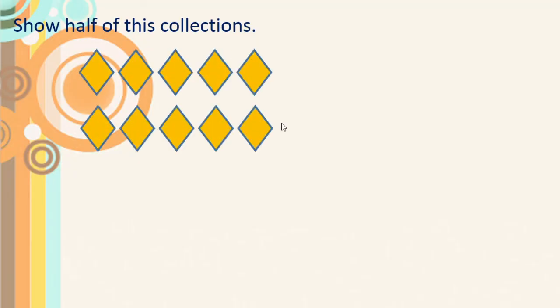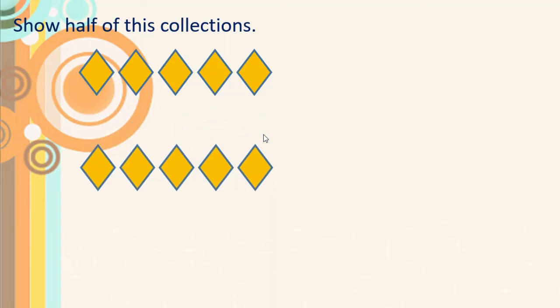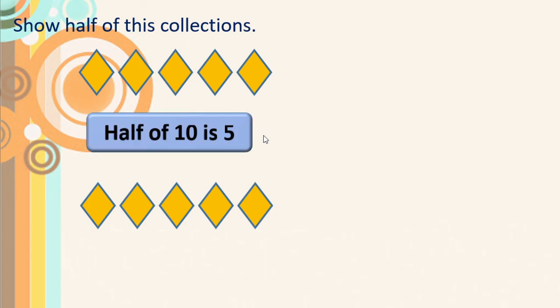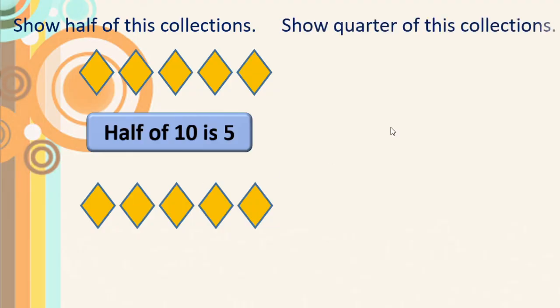Now here show half of this collection. See here some collection is given. You have to show half of this collection. How many are there? 1, 2, 3, 4, 5, 6, 7, 8, 9, 10. Yes, we know half of 10 is nothing but 5, isn't it? So we separated. Now this is half and this is half. Right?